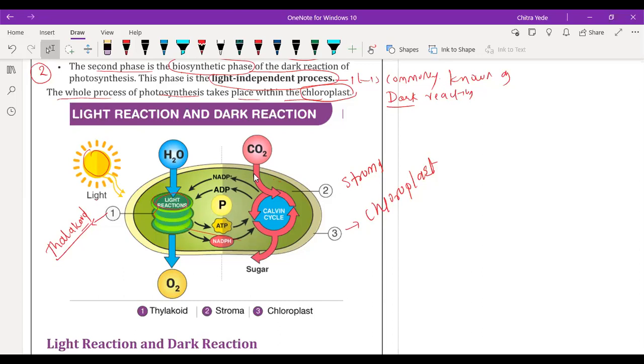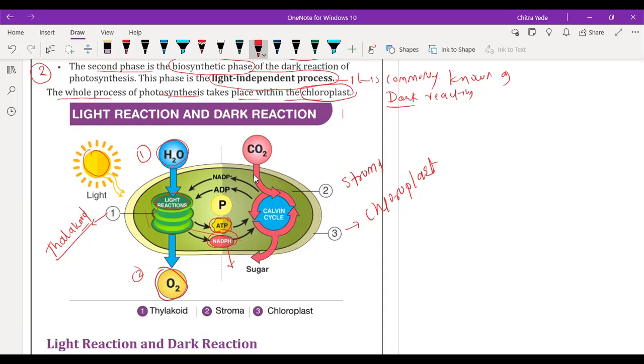Here H2O molecules are absorbed and oxygen gas is released during the first phase of photosynthesis. Along with that, ATP and NADPH are released. ATP is adenosine triphosphate and NADPH means nicotinamide adenine dinucleotide phosphate.